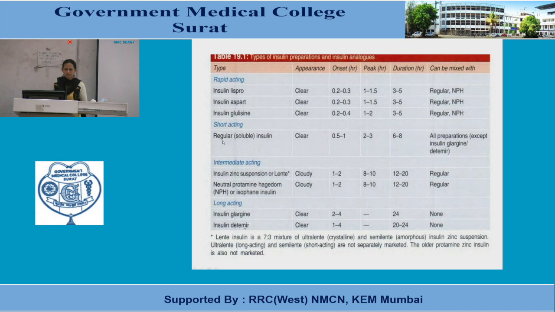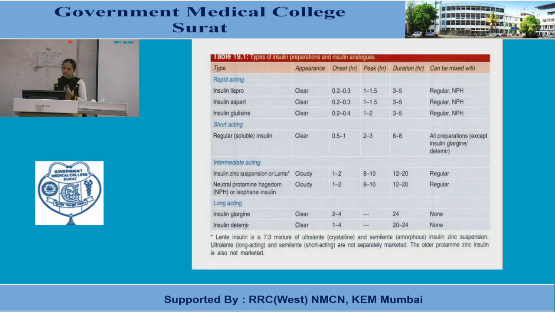Now coming to some detail of regular insulin: onset of action is 30 minutes to 1 hour, whereas here it is 20 to 30 minutes. So depending on that they are known as rapid acting and short acting. Total duration is 6 to 8 hours, peak is 2 to 3 hours. It can be mixed with all except Glargine and Detemir.